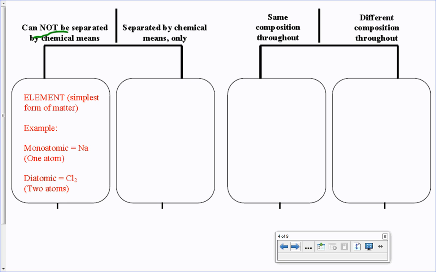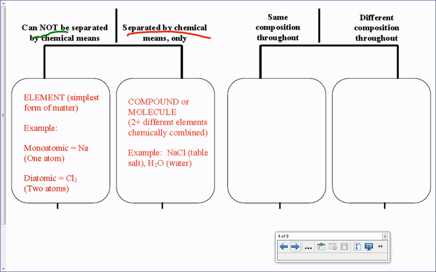Diatomic, two atoms, chlorine gas. Simple forms of matter, elements, cannot be broken down by chemical means.